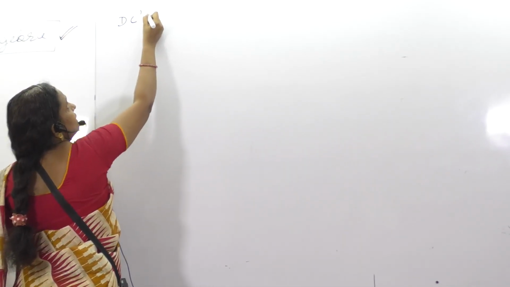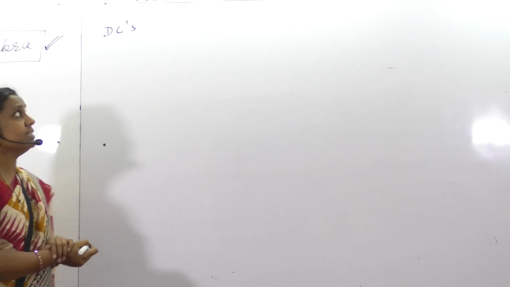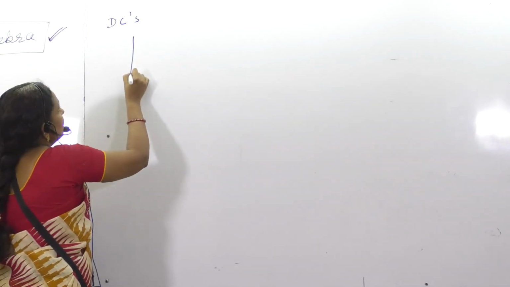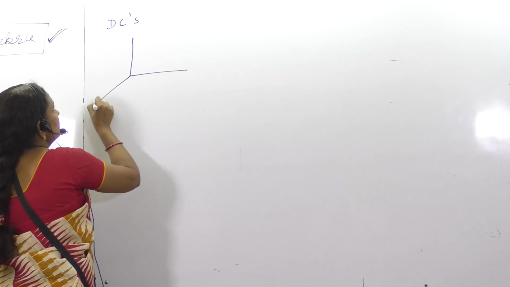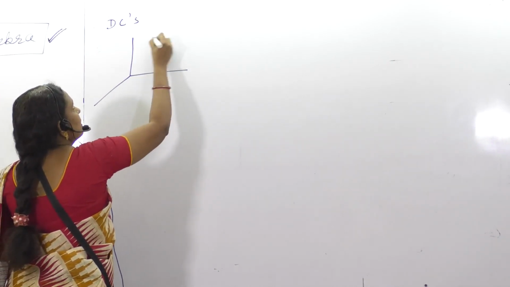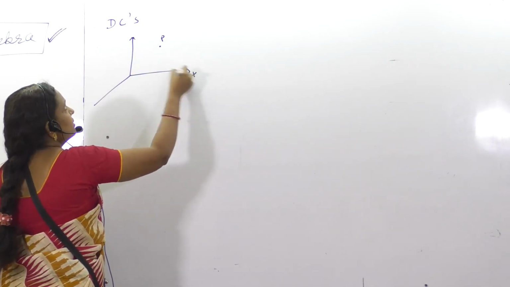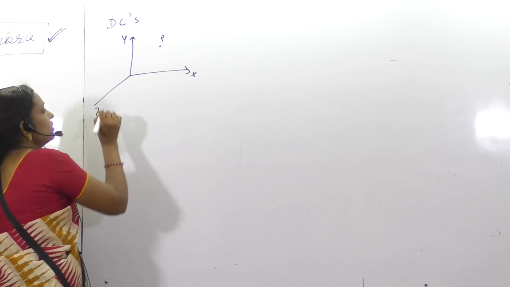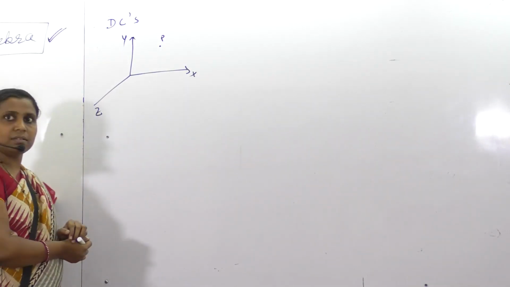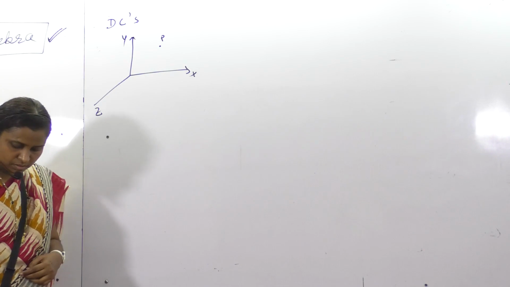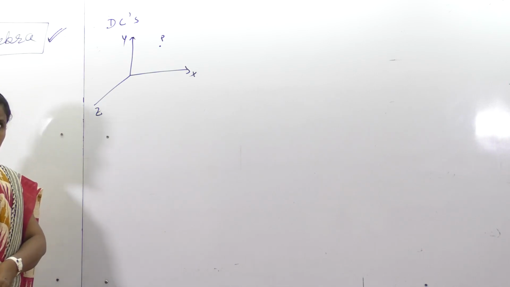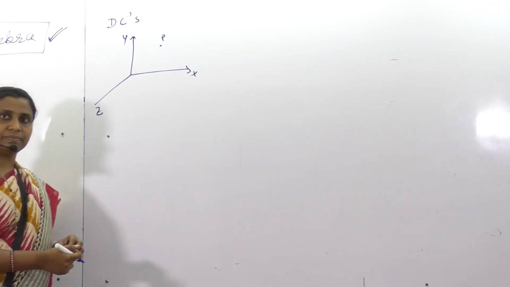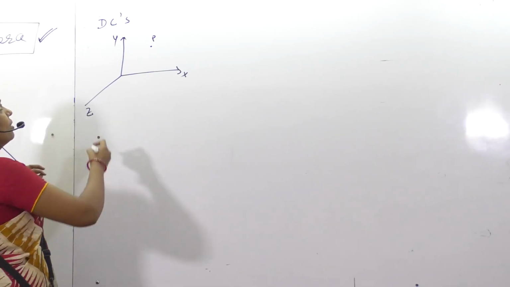We studied direction cosines, and here we referred to the x-axis, y-axis, z-axis in three dimensions.